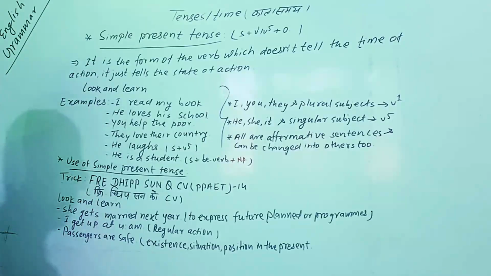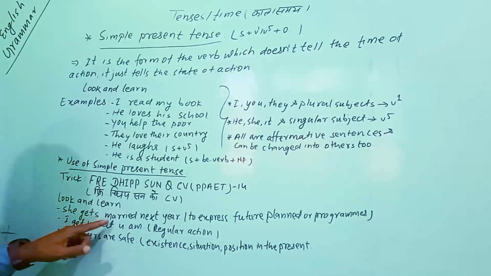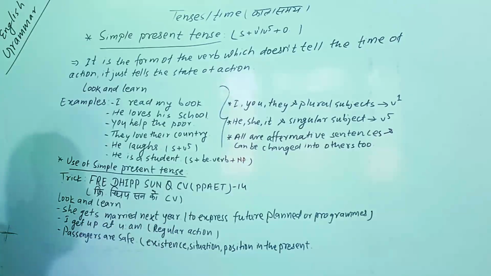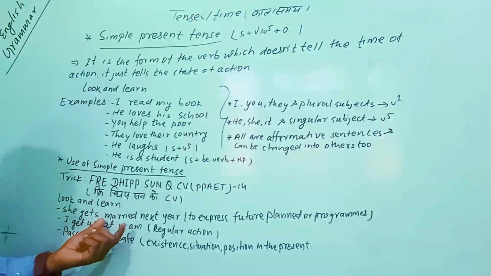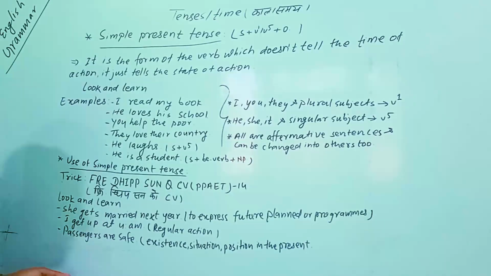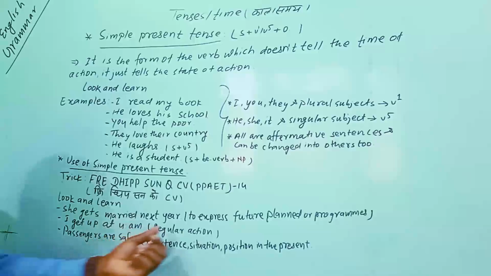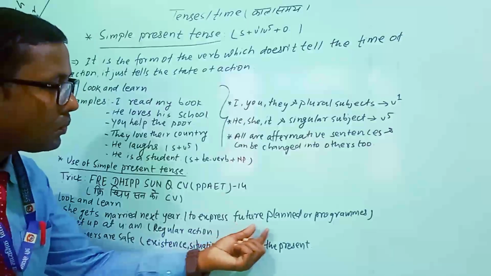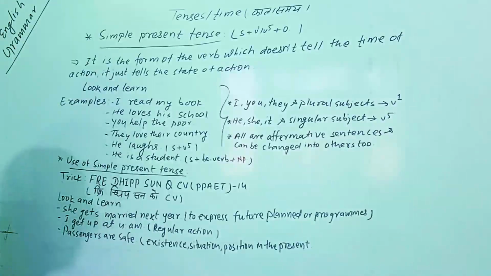Just look at the sentences here and try to understand. She gets married next year. So what can we see here? Is she going to marry just now? It is not. It expresses a future plan or program. So whenever we discuss a future plan and program, there can be use of simple present tense. So here, she gets married.